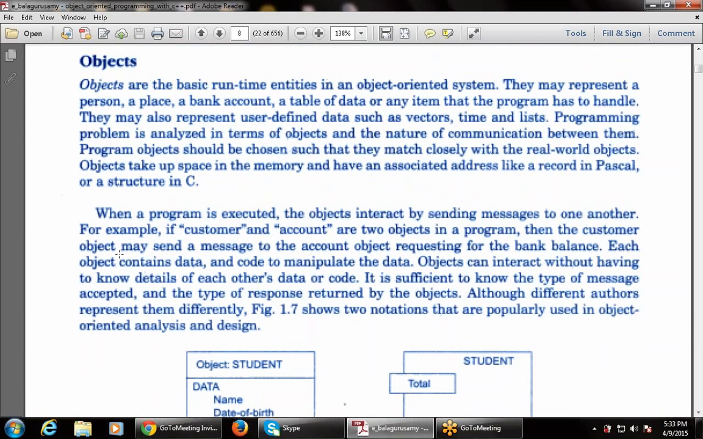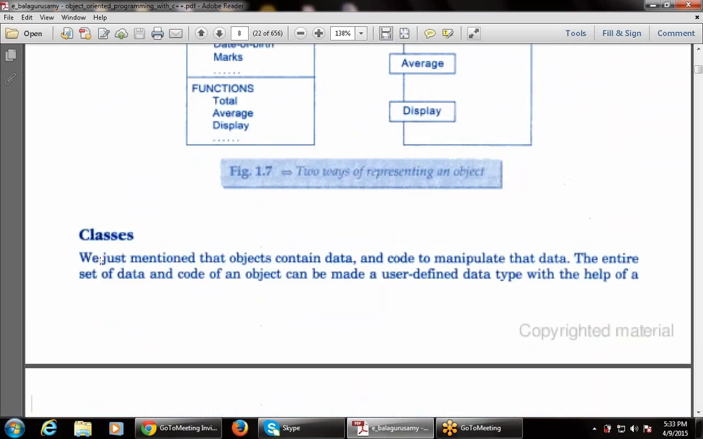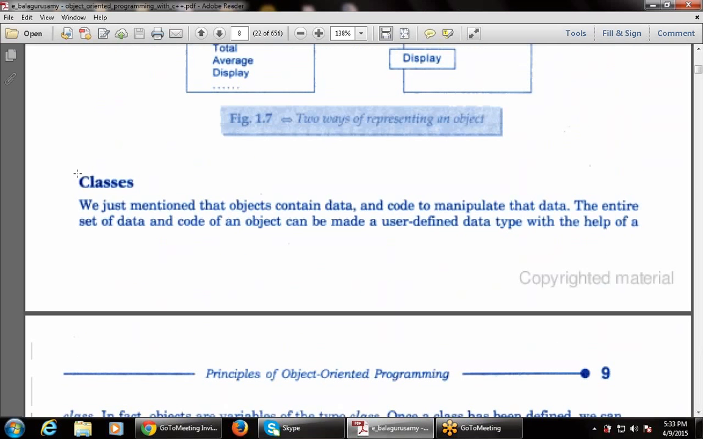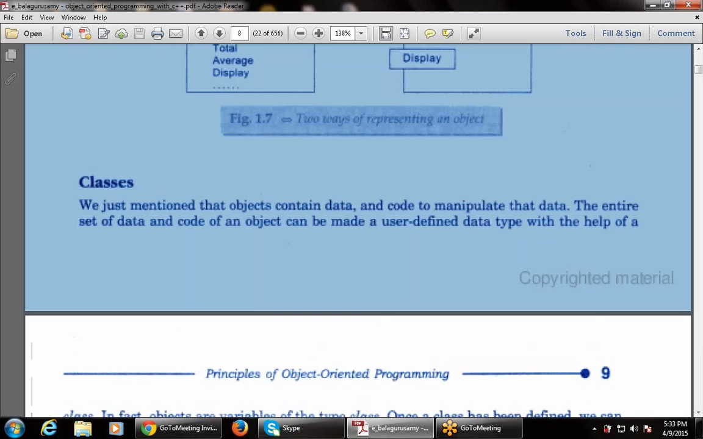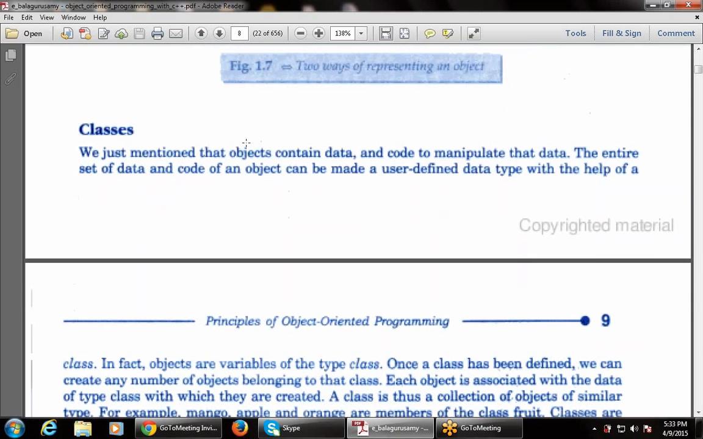Now this is an object, and in simple terms, objects are any real-time entities that are used in object-oriented programming. Objects contain data as well as functions, and functions are used to operate on the data, right? And objects may communicate with each other with the use of functions. Next is classes, the next concept of object-oriented programming.